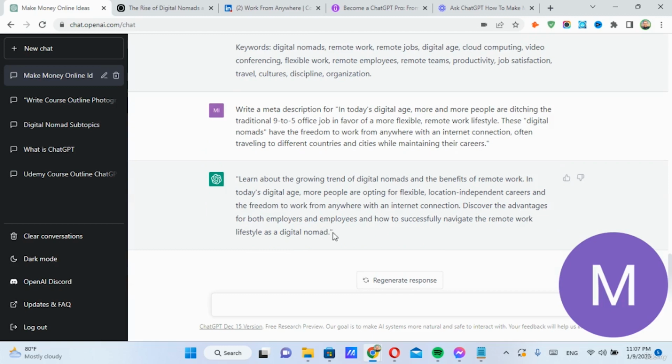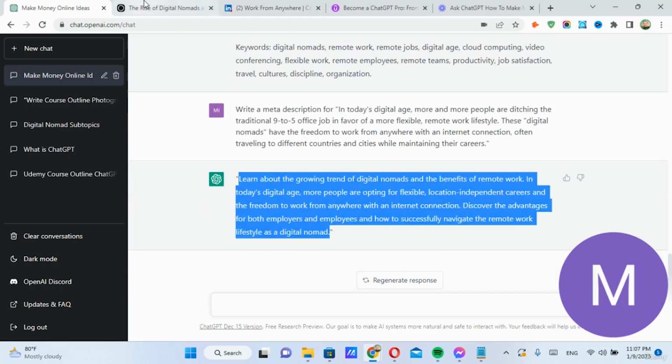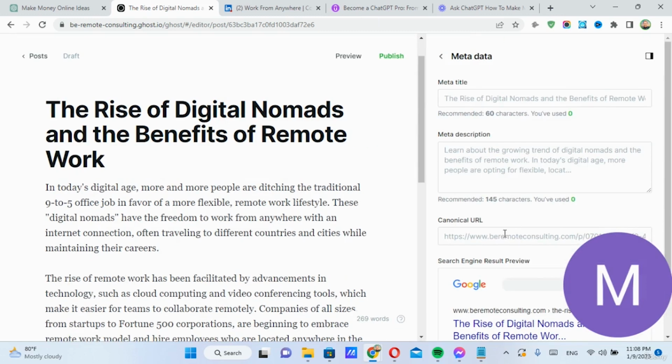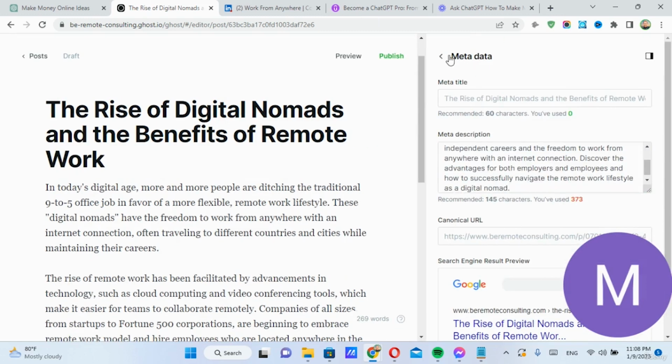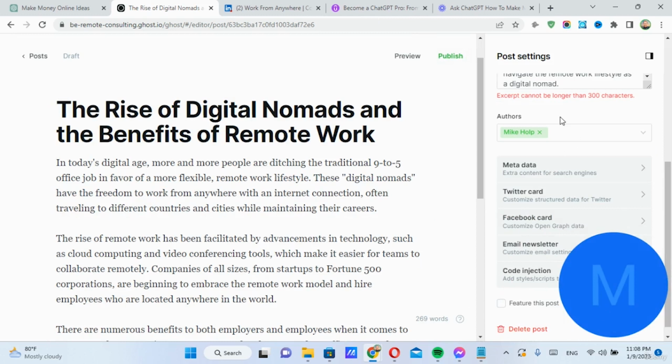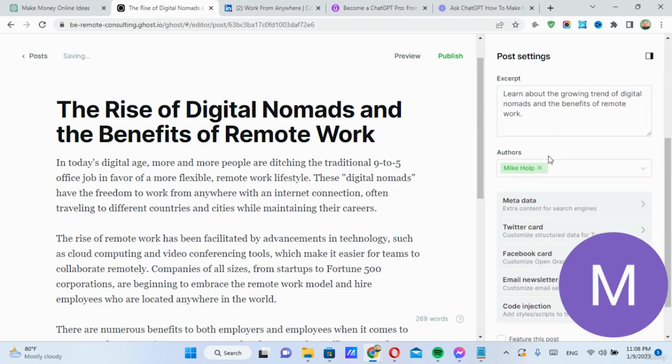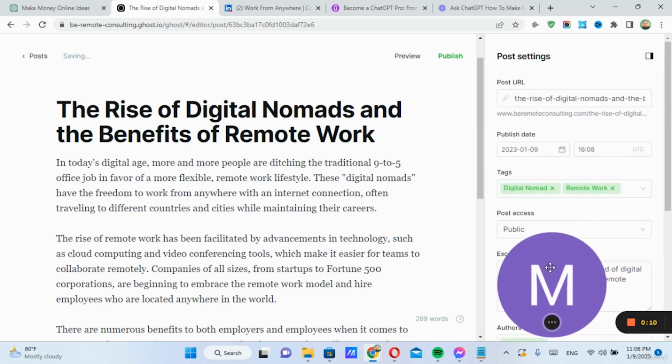So I can simply take this and put it in right here, and then in the metadata, and then send out the newsletter. This needs to be a little bit shorter. That's pretty much all there is to it. So that's how to create a blog post or newsletter that will get readers using ChatGPT.